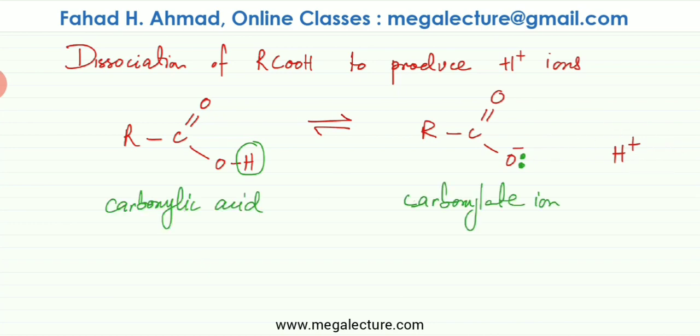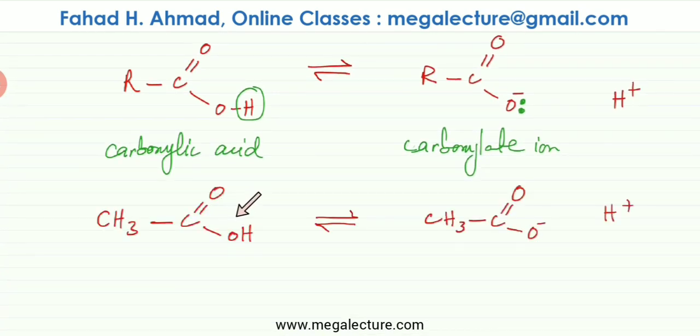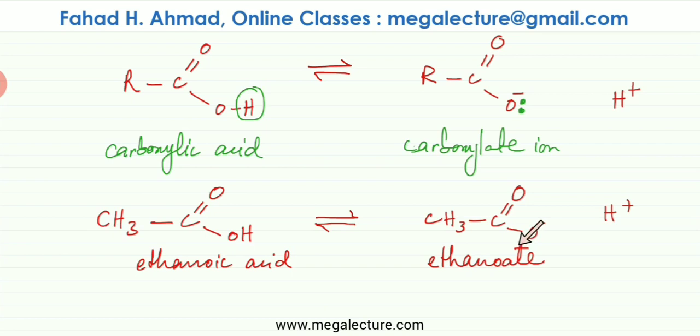And also refer to the naming: if you have a carboxylic acid, a carboxylate ion is going to be produced. For example, here's an ethanoic acid molecule, 2 carbon atoms. This is the carboxylic acid group. The H plus 1 from the OH is going to break off and it would ionize. So if this is ethanoic acid, then the ion that would be produced would be called ethanoate ion. So remember the naming. If it was methanoic acid, then the ion that would be produced would be methanoate ion, and so on.